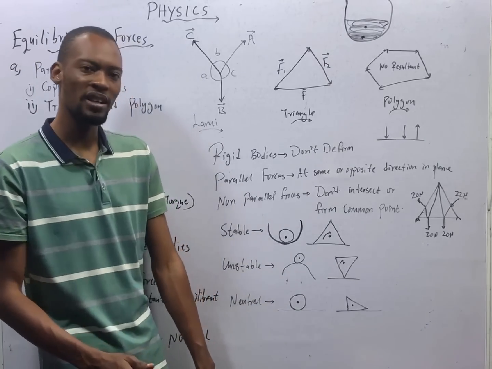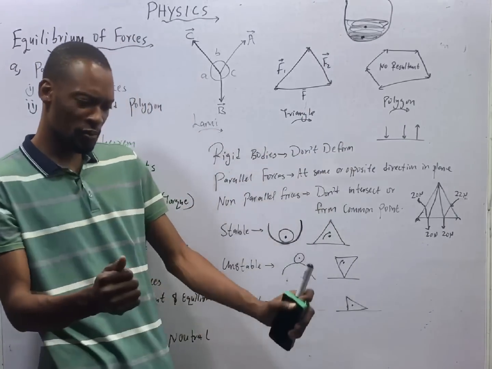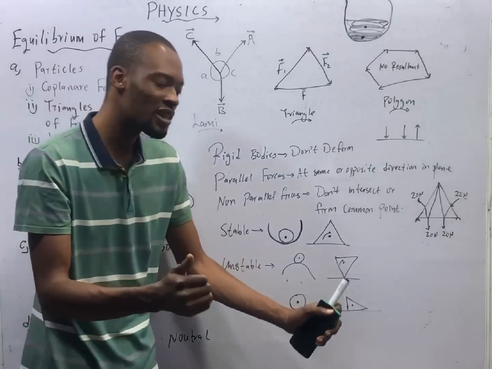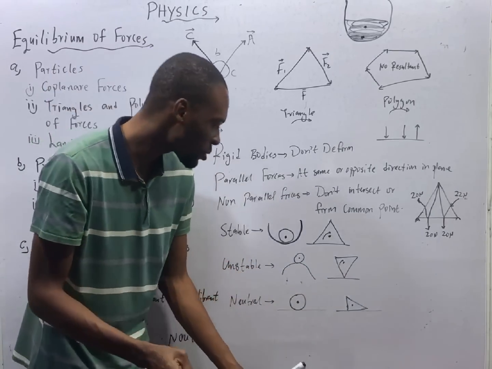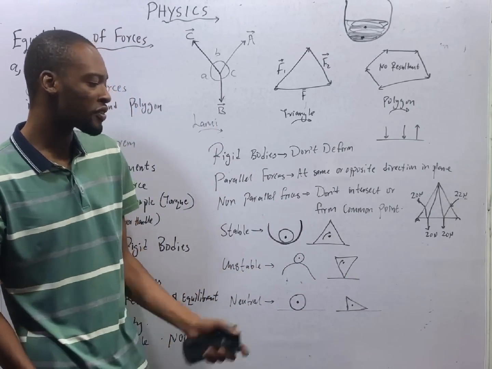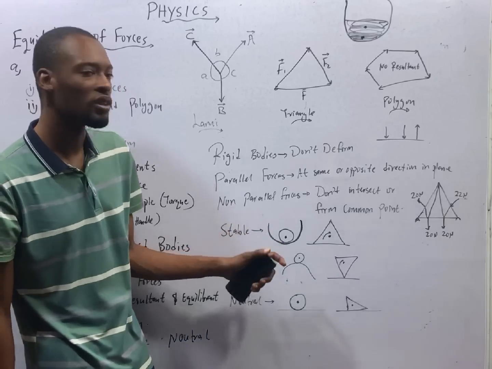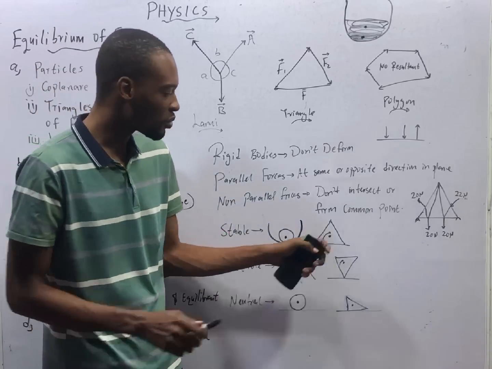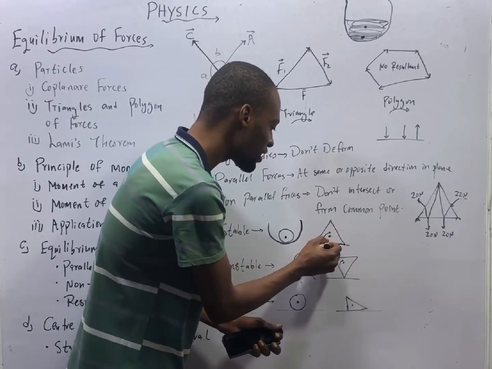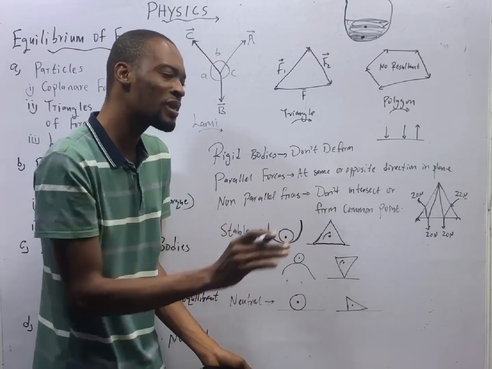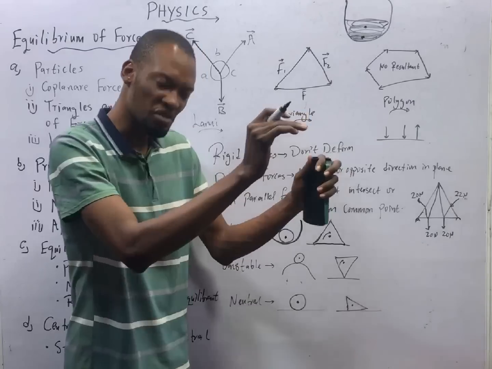They push you, you come back. Even a pendulum, you put it there, it comes back. There's a restoring force trying to put it back to position. Another example of stable equilibrium is a cone resting on its base. This is a cone. You see that it is resting on its base like this. If you push it a little, it goes up, it will still come down.